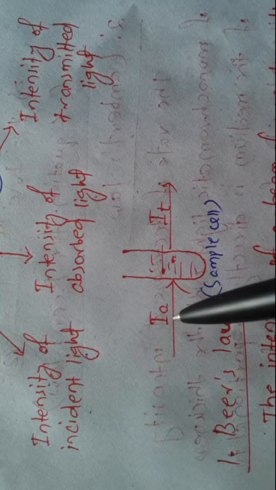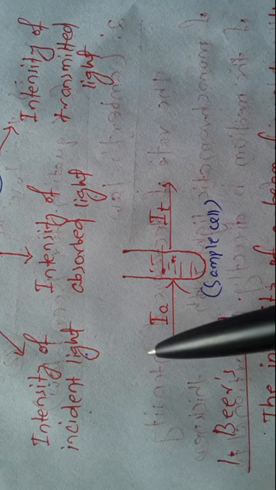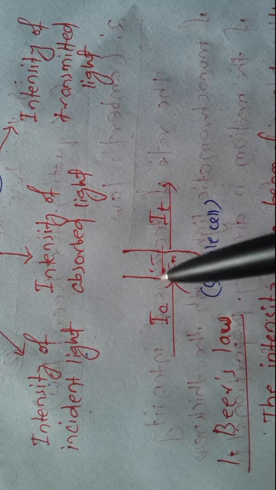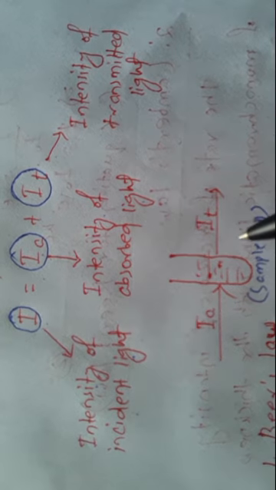After absorbing, the light is transmitted and the intensity of that light is IT. So when IA plus IT is equal to the total intensity of incident light, that is, when I becomes equal to IA plus IT, only then will both Beer's law and Lambert's law be applicable.